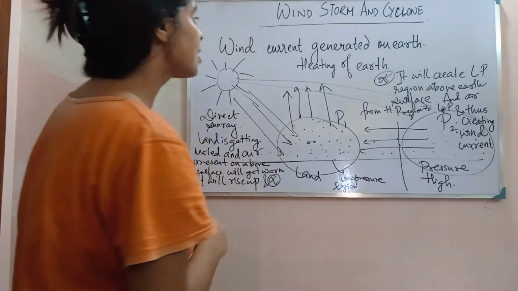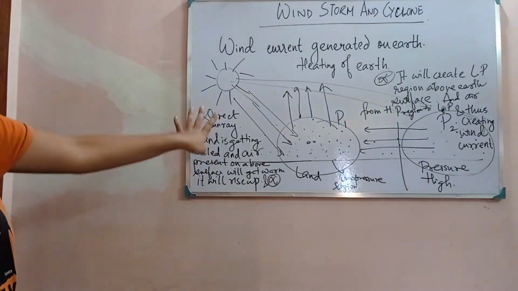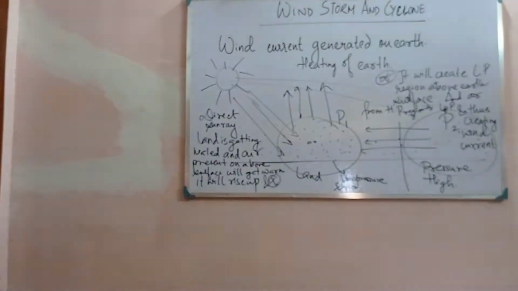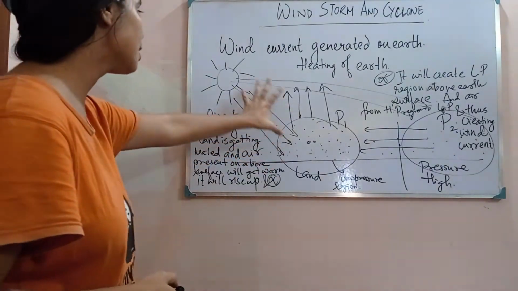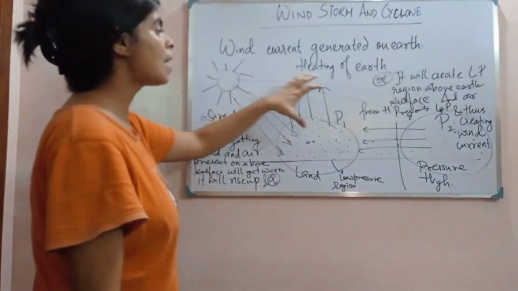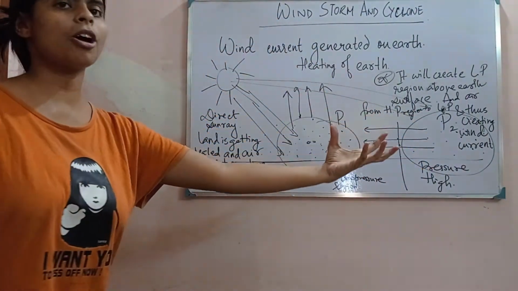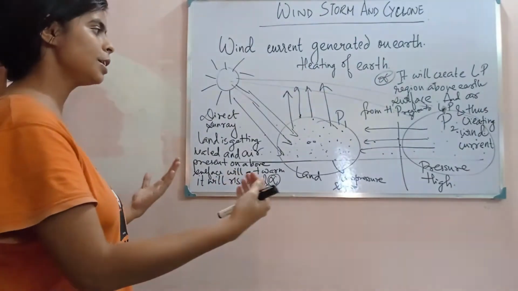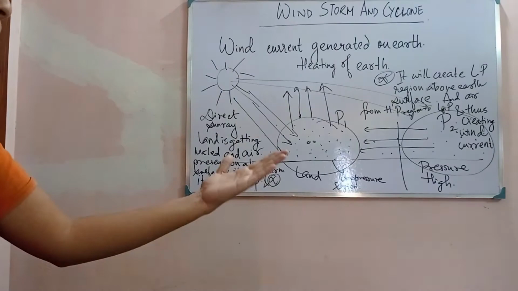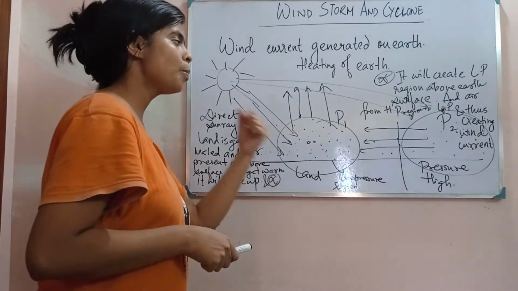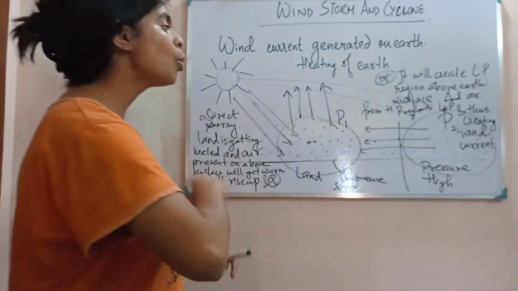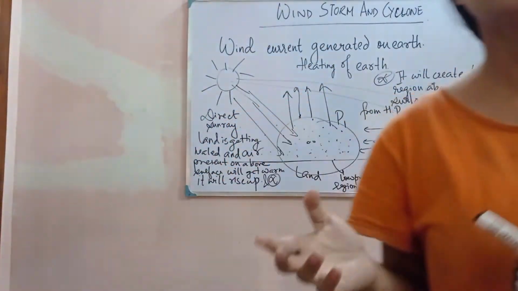So how is the wind current forming? As you can see, it is written that because of the uneven heating, in some places the sun rays are falling directly, and in some places the sun rays are not falling directly. As a result, the air from the high pressure region moves to the low pressure region, thus creating the wind current. And this is the reason how the wind currents are formed on the earth.